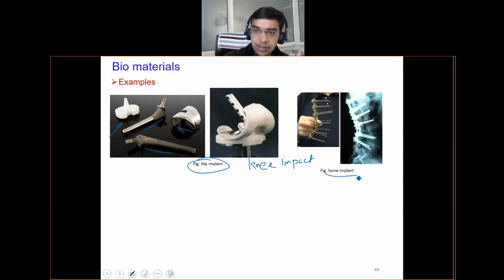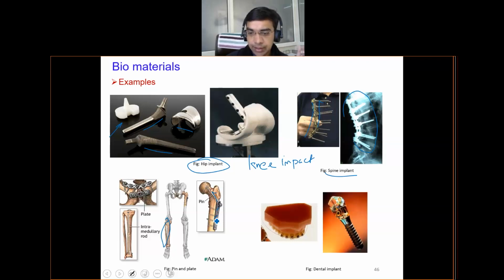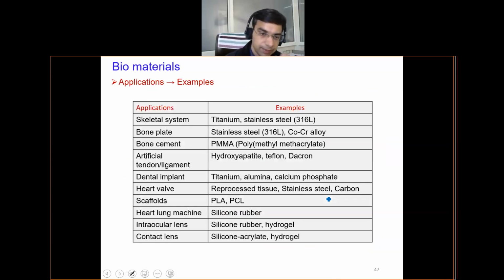Spine implants are there. These screws and plates may be used in some patient if there is some injury. These are also made up of metals, but those metals are biocompatible. This pin and plate on the femur bone, with this rod and plate, again are made up of biomaterials. Dental implants, this brace and dental implant are made up of biomaterial. These are the examples I am showing which are used in different systems like the skeletal system.